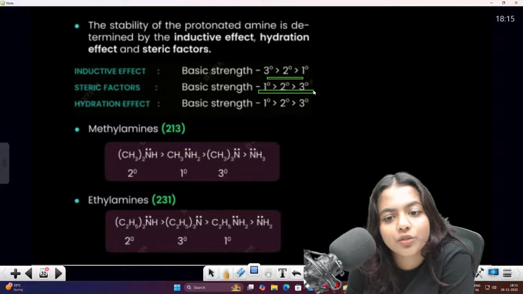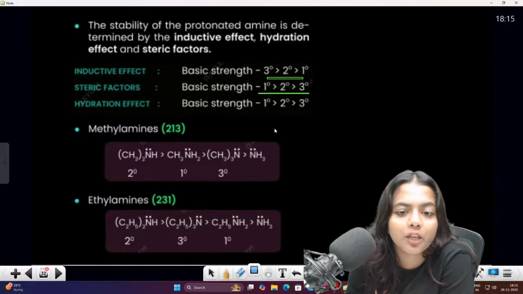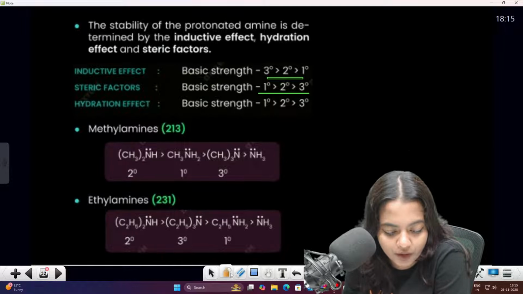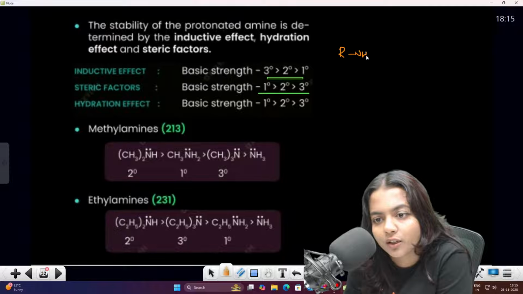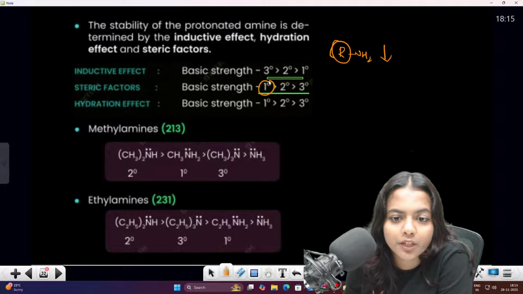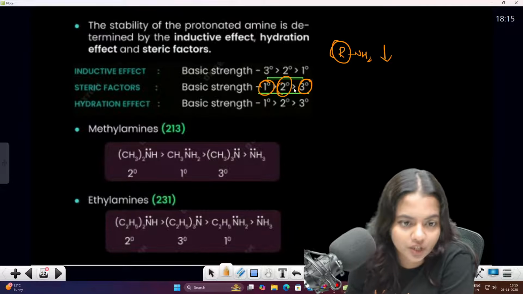Steric factor சொல்லும்போது, steric factor base பண்ணிட்டு basic strength எப்படி வரும்? Primary amine the steric factor. So the primary amine will be having RNH2. So NH2 group is less, which means more steric and intense is less. So primary will be then secondary, then tertiary.